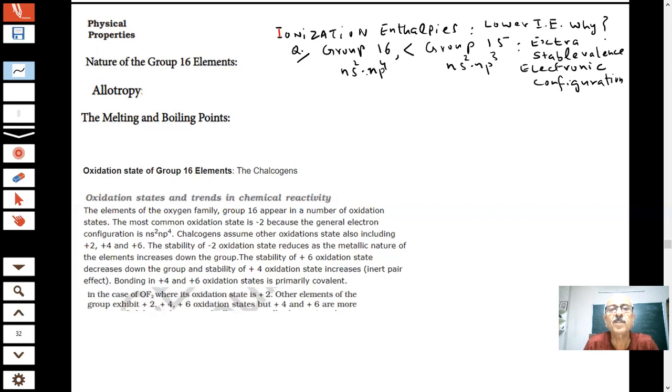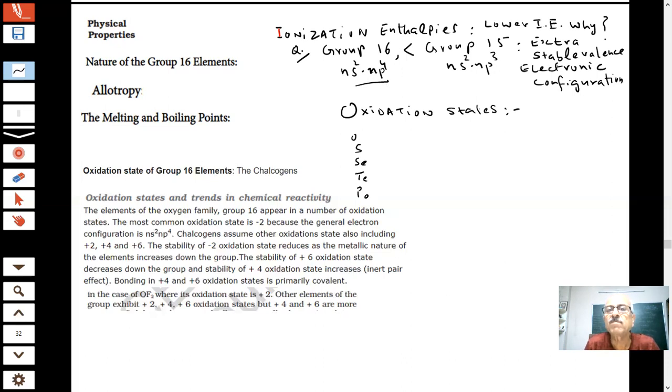We have already discussed the various things like melting points and boiling points. The most important questions are usually asked on oxidation states. So if I talk of oxidation states, what do we have? Oxygen, sulfur, selenium, tellurium, polonium. And what is the general valence shell electron configuration? ns2np4, students. So what type of oxidation states are you expecting?